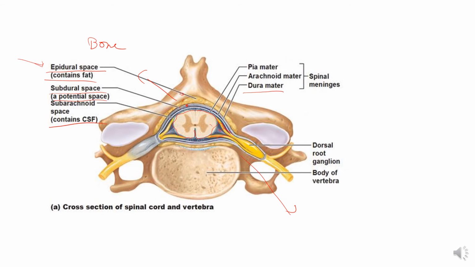So at the level of the spinal cord, the space between the bone and the dura mater is the epidural space, while in the brain and skull, the space between the skull and the dura mater is the extradural space. Rest of the spaces are the same.